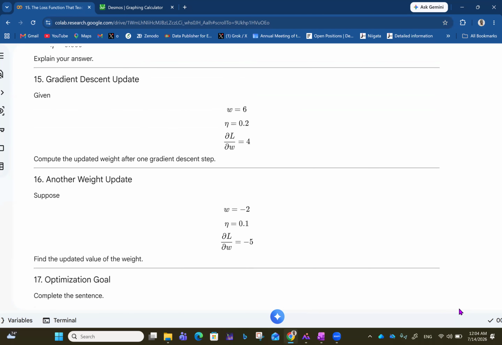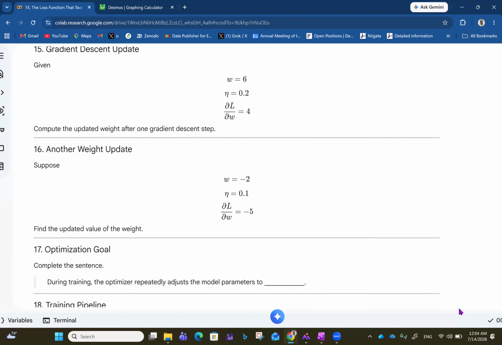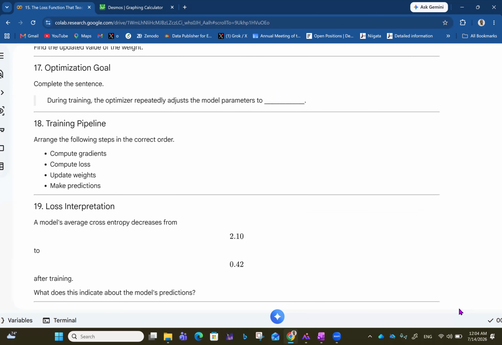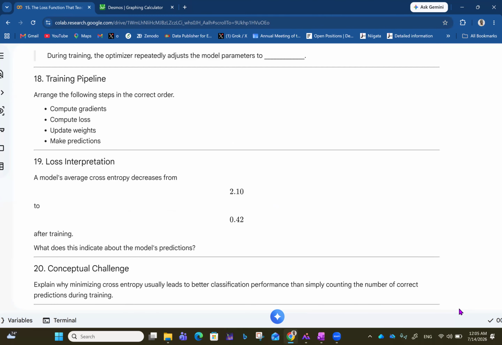So I'll be solving 15, by the way. Gradient descent update: given W equals 6, that's the weight, and the learning rate 0.2, with the gradient partial L partial W being 4, compute the updated weight after one gradient descent step. Then in addition to 15, I'll be solving 20: explain why minimizing cross entropy usually leads to better classification performance than simply counting the number of correct predictions during training. So let's go and solve these problems as we bring this whole idea home.